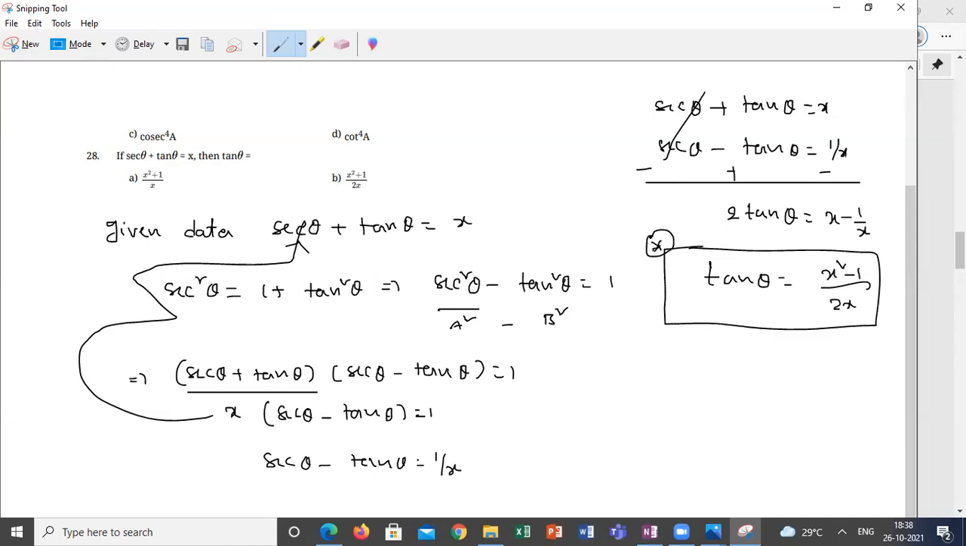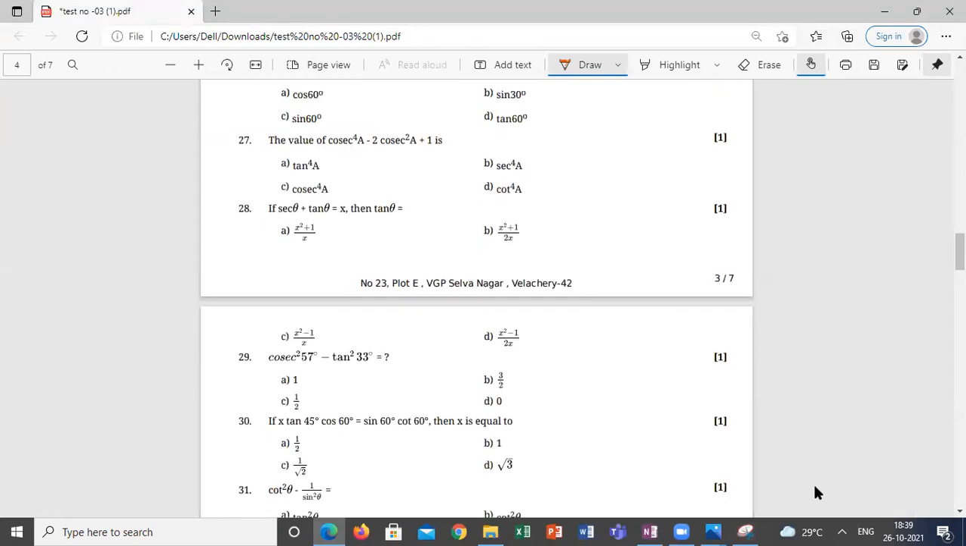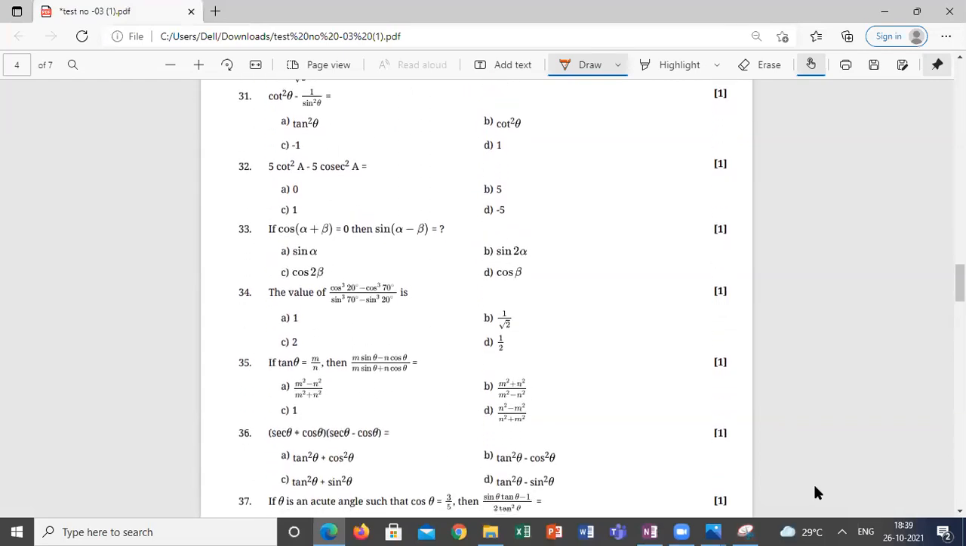Is it clear? Students, are you clear? Yes, sir. Moving to the question paper again. No doubts till question number 30, so I'm moving to 31 to 35. Anyone having any doubt from question number 31 to 35?